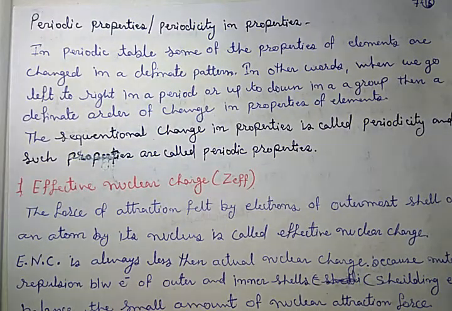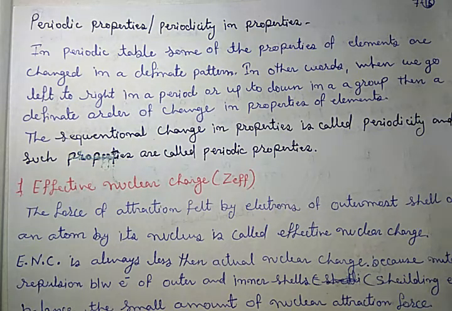Got it? So in other words, we can say that when we go left to right in a period or up to down in a group, there is a definite order of change in properties of elements. Definite order means either they increase, or they decrease, or they may remain the same.